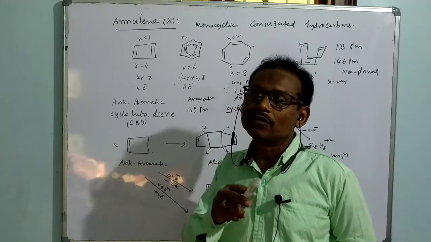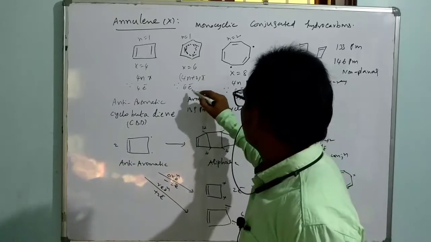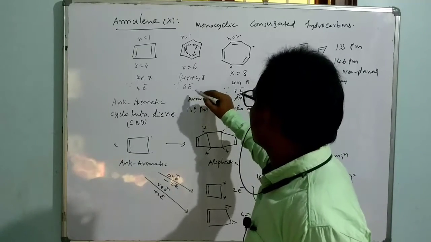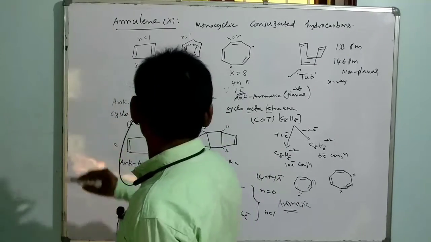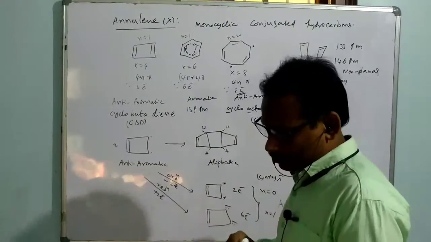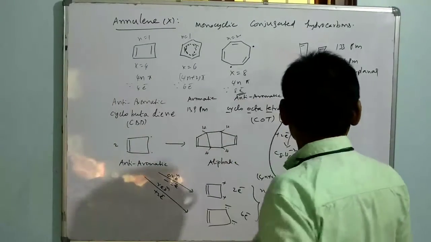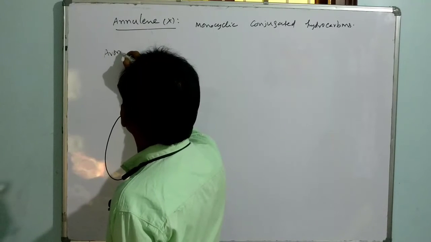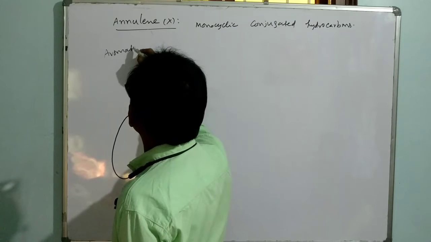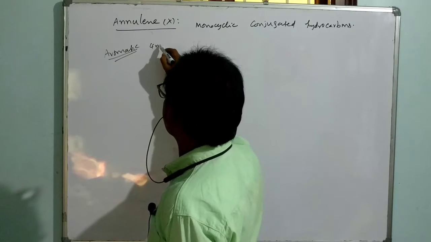Aromatic species follow 4n plus 2 pi electron conjugation. That means we have taken 6 electrons. Let me take 10 electrons. So if we take annulene 10, you can say that an aromatic species has 4n plus 2 pi electron conjugation.